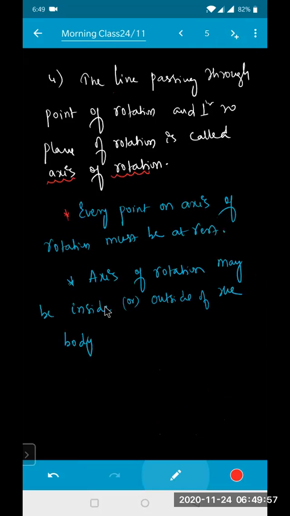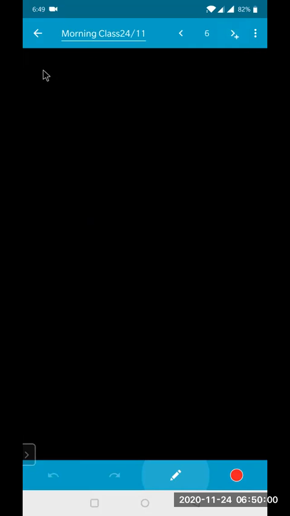Next one is kinematics of circular motion.